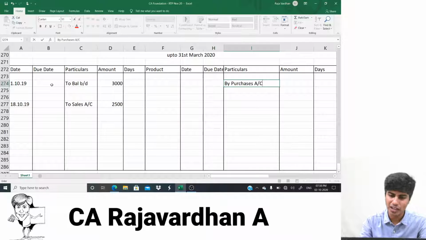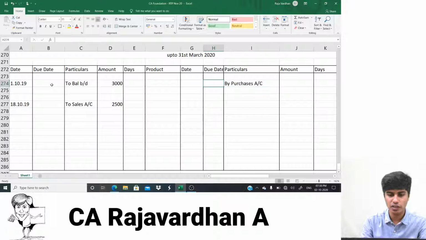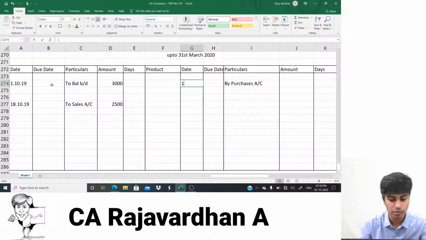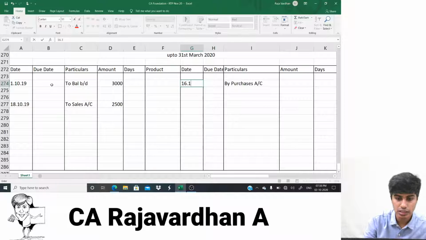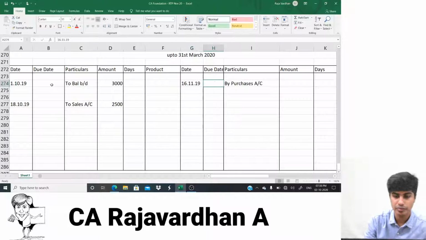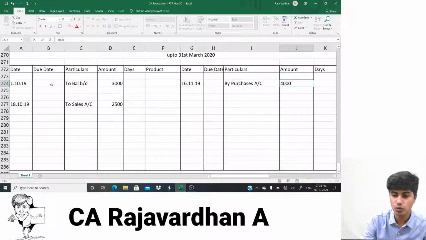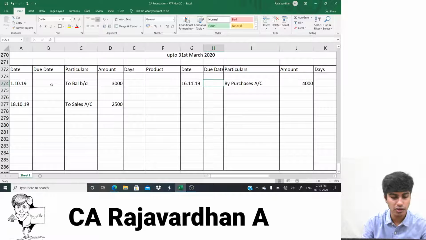Should I write account? Actually not required. But okay, that's fine. I'll write it. How much is it? So it is on 16th of November. I'll write here 16th November 19. Yeah, they've given the amount. How much is it? 4000. I will also write 4000 rupees, but they've given a little more information.